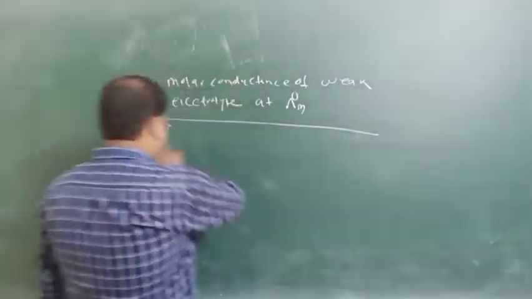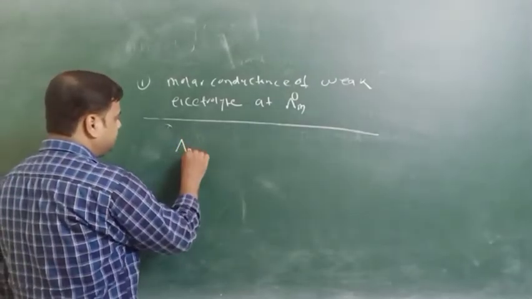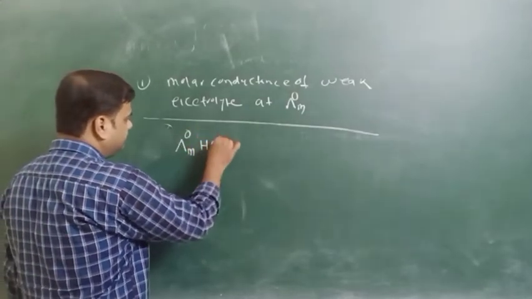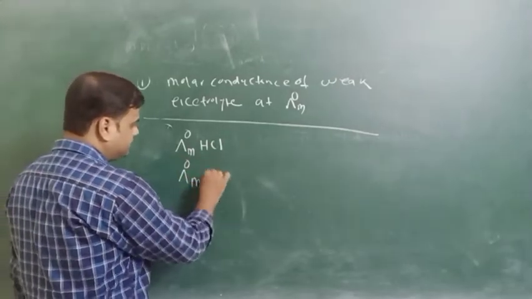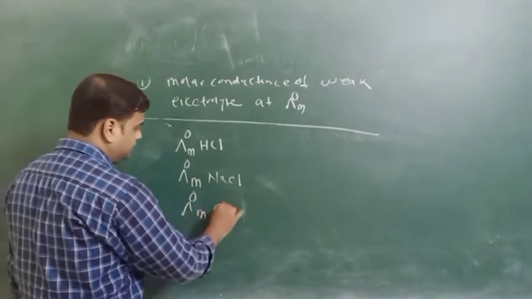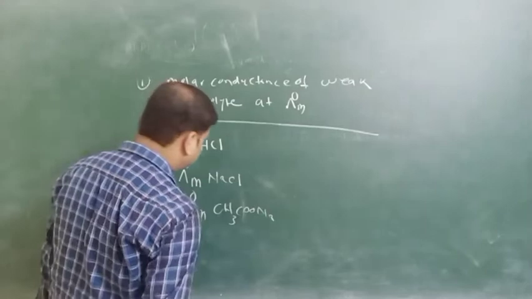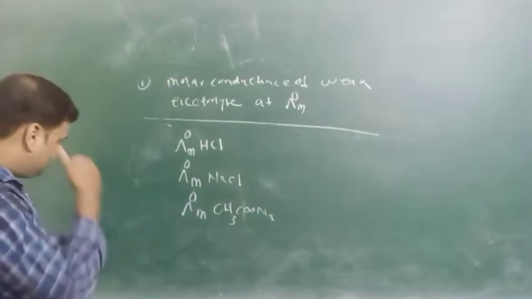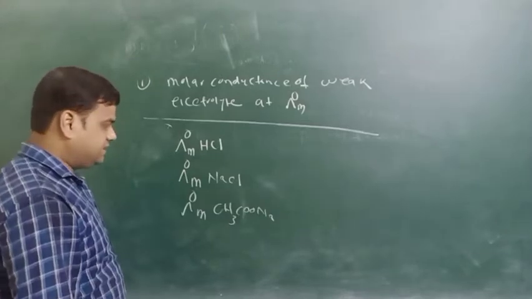Okay. So here we will take the infinite dilution of HCl, and infinite dilution of NaCl, and infinite dilution of CH3COONa, meaning sodium acetate. From these values we have to calculate the acetic acid.